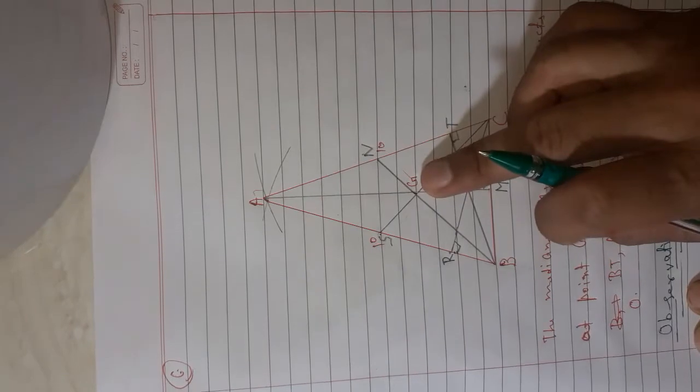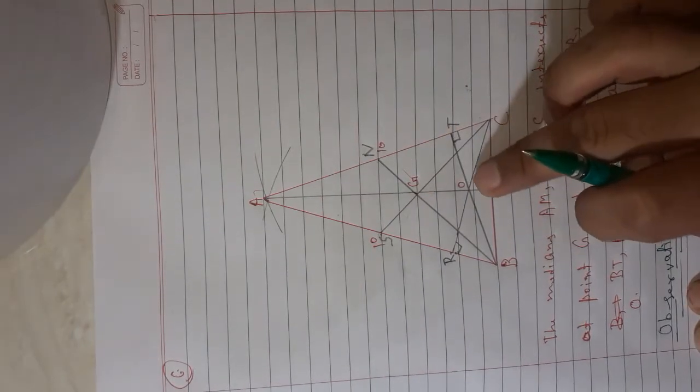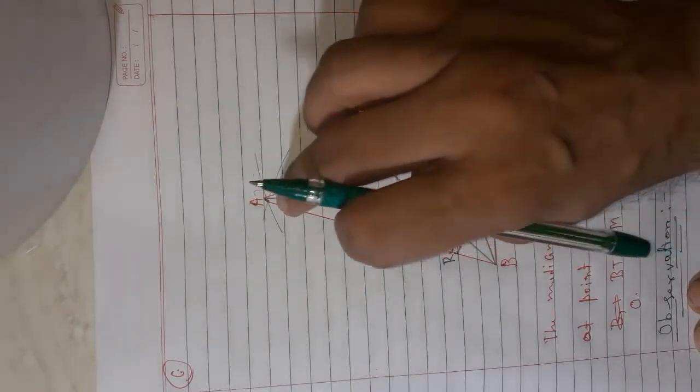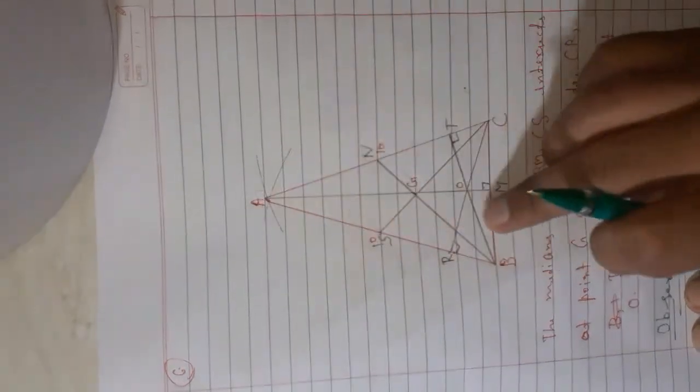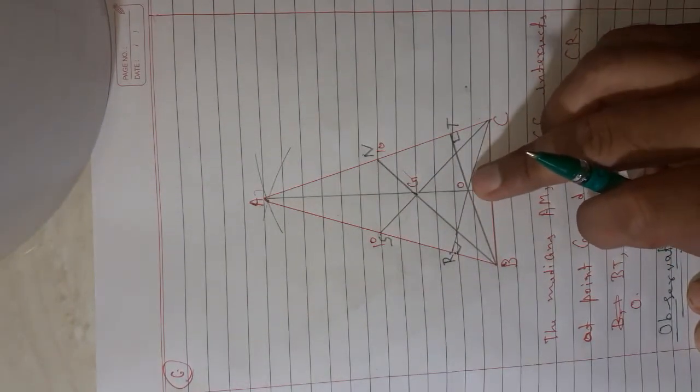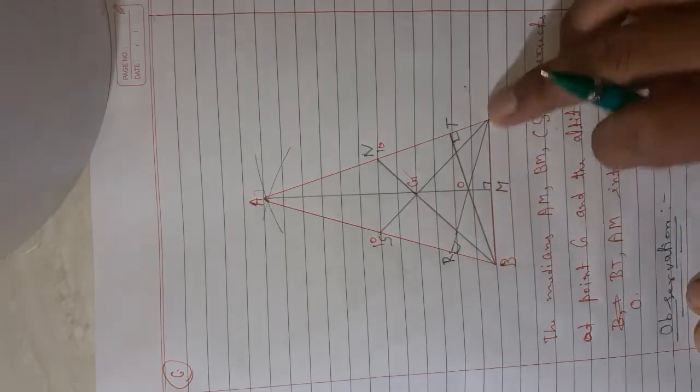The observation is that the centroid G and the orthocenter O lie on the same line. Clear? They lie on the line which is the perpendicular bisector of BC.